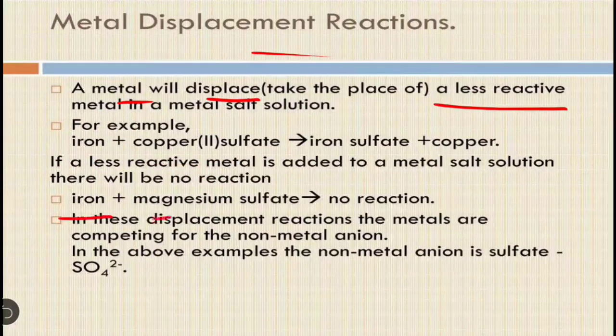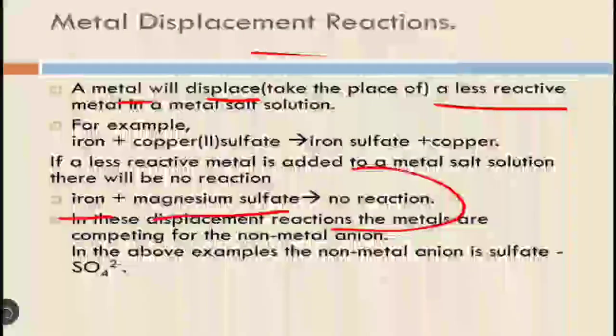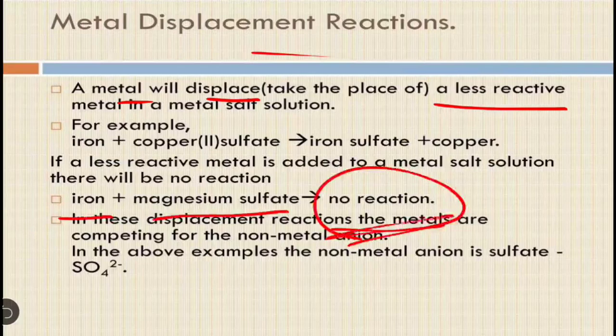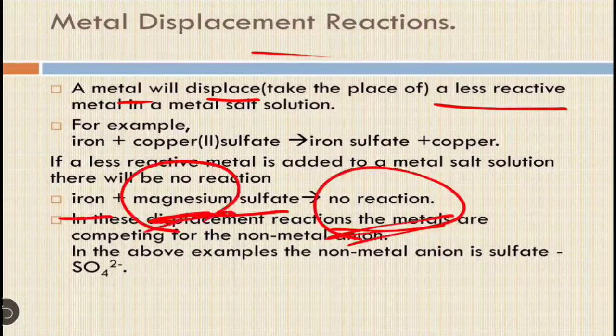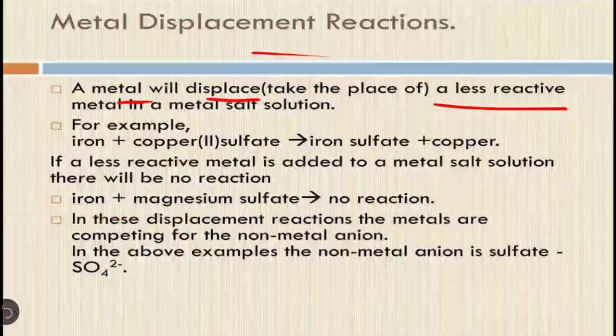For example, iron plus magnesium sulfate: there is no reaction. Why is there no reaction? Because magnesium is the more reactive metal, and iron is less reactive than magnesium, so iron can't displace magnesium in this reaction. Okay, so this is the displacement reaction.